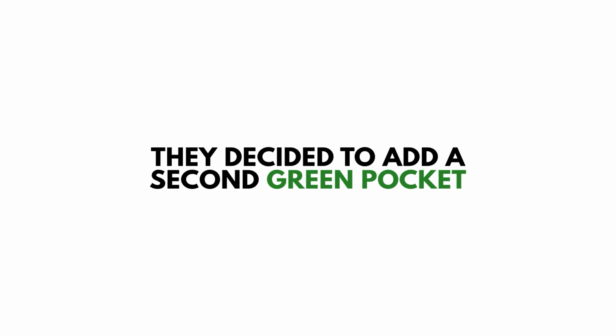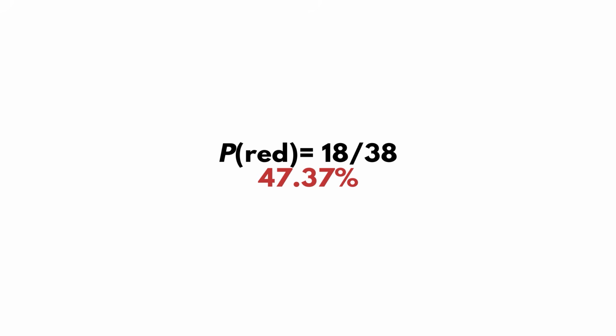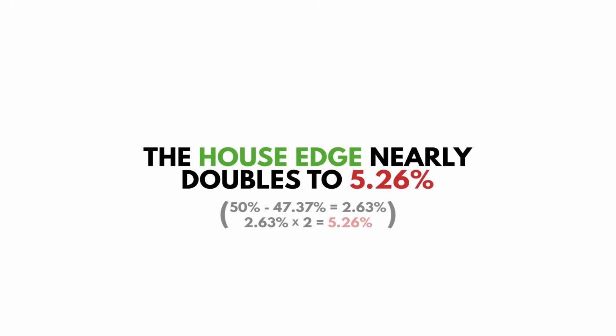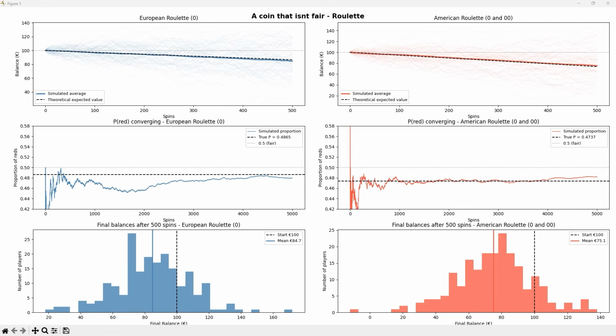They decided to add a second green pocket, so now there is a 0 and a 0-0. This lowers the chances even more, making it 18 over 38, which is around 47.37%. The house edge nearly doubles to 5.26%. It's the same game, same bets, but you're losing twice as fast, which is what my graphs on the right show. It's rigged just enough to not feel it spin by spin. Enough about that, moving on to the gambler's fallacy.